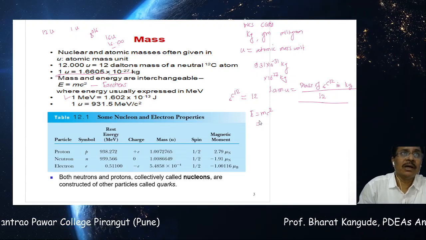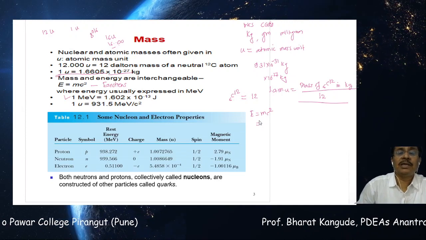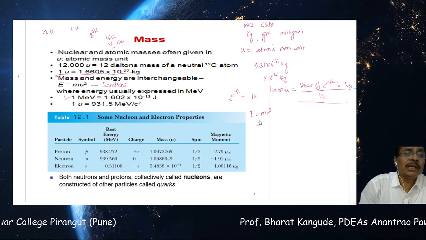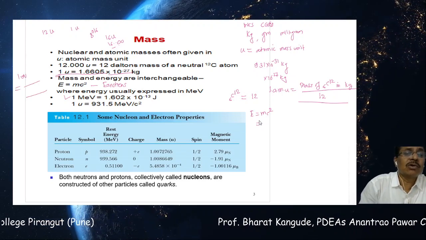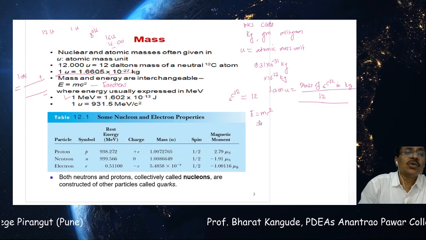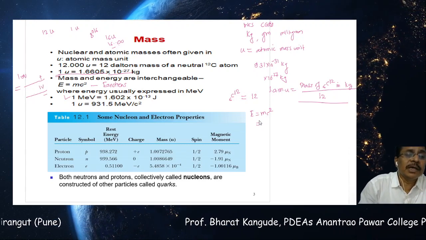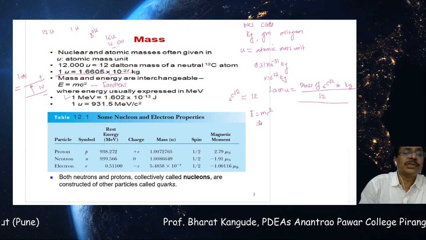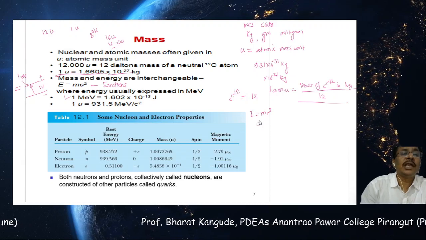Then for a bigger unit, we divide by 1 electron volt. One electron volt is the amount of energy gained by an electron when it is accelerated through a potential of 1 volt. When the electron is released, it gets accelerated towards the positive plate and gains a certain amount of energy, and that is called 1 electron volt.